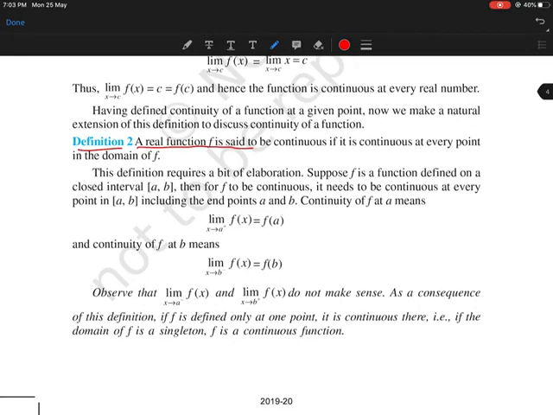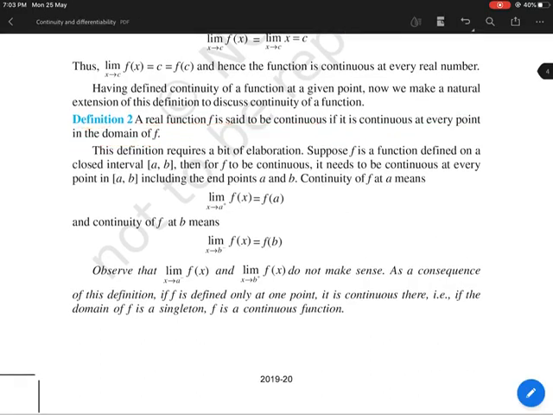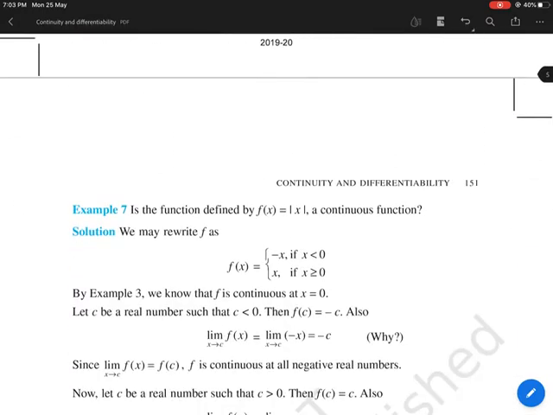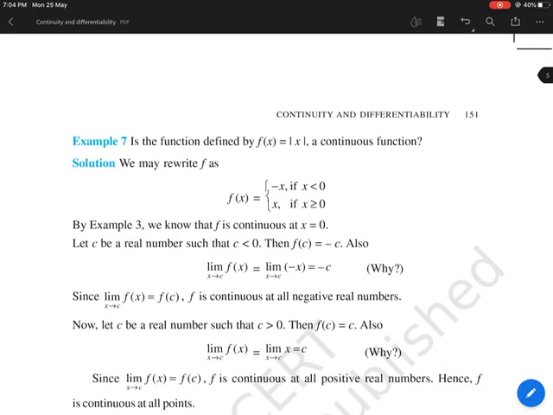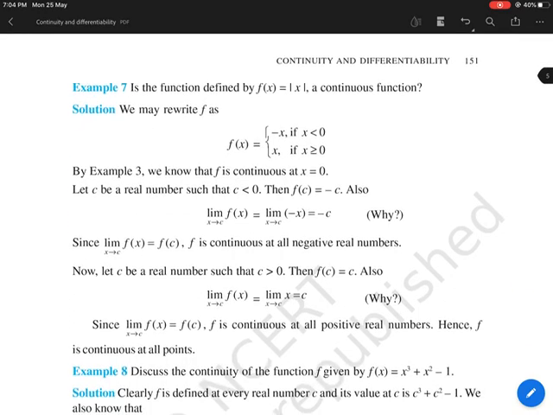A real function f is said to be continuous if it is continuous at every point in its domain. So this is the definition of continuity on the whole domain. Now you can say we can't check at each and every point of a domain because there can be infinitely many points. So I will give you some hints for that, how to do that.